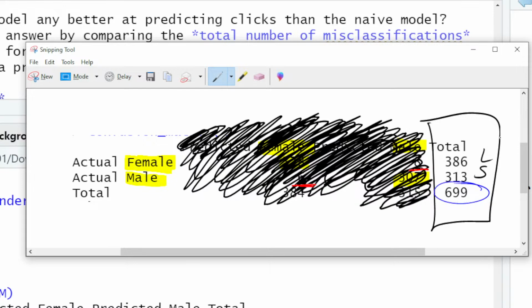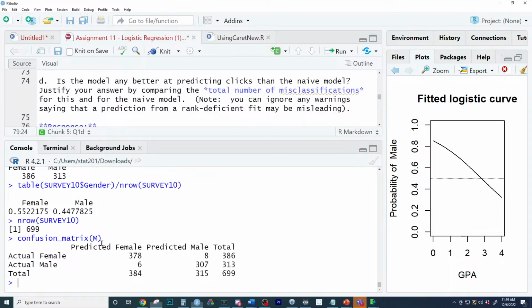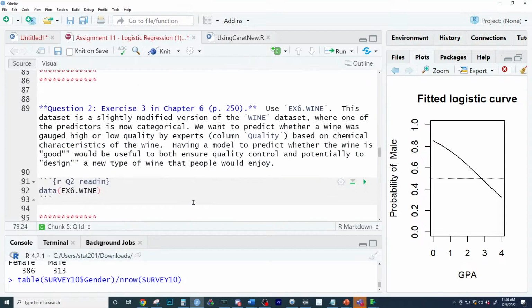Good checks of knowledge right here. So think about how to mathematically find the misclassification rate. Yep, that's exactly it, because that's going to be the smaller of the two numbers. So if you do that right there, you will divide by the total in the row, and you will get about 45%. And this is the classification or the accuracy of the model. So it gets 55% correct and it gets about 45% wrong. And you could put the full numbers in the chat or the full numbers in your output.